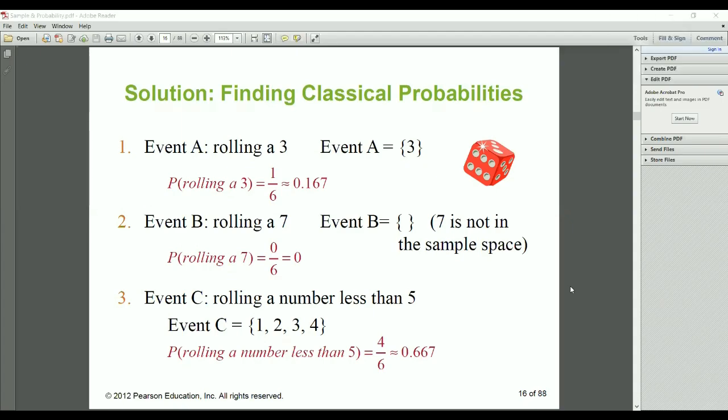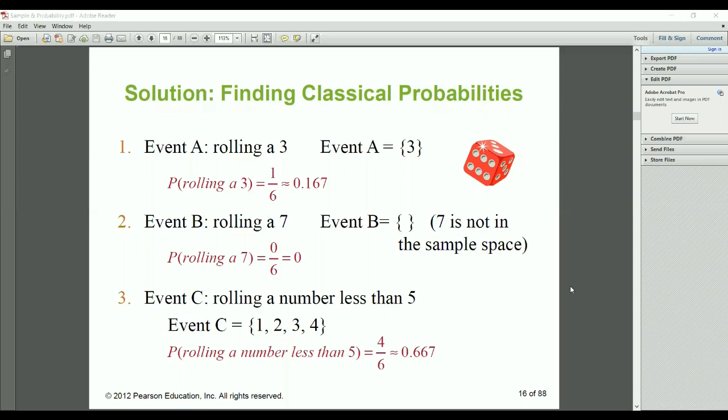If you are rolling a die, there are only 6 possibilities: 1, 2, 3, 4, 5, 6. The 6 numbers we see on the die are our sample space. If I want a 3 from that sample space, there is only one possibility to get the number 3, which is why we write 1/6. So the probability is 0.167, and probabilities lie between 0 and 1 only.